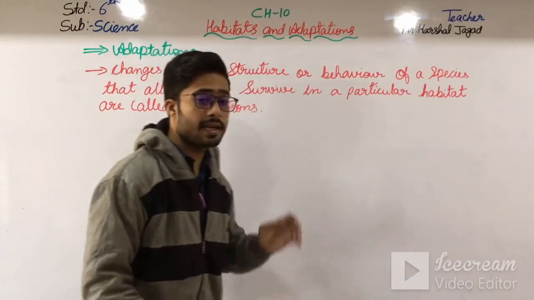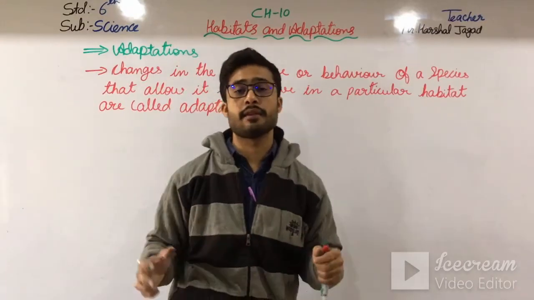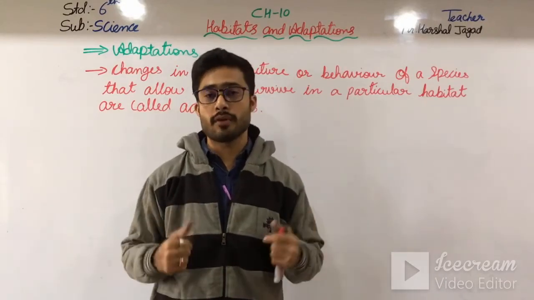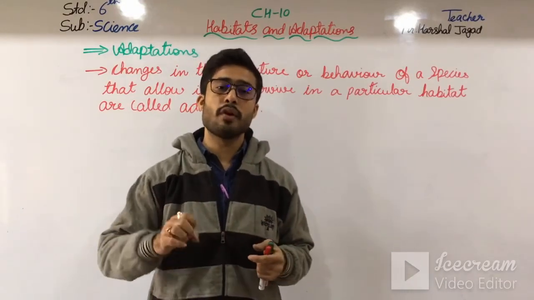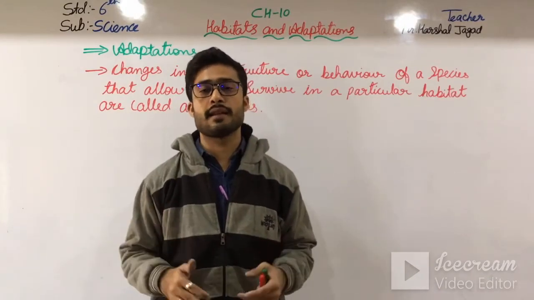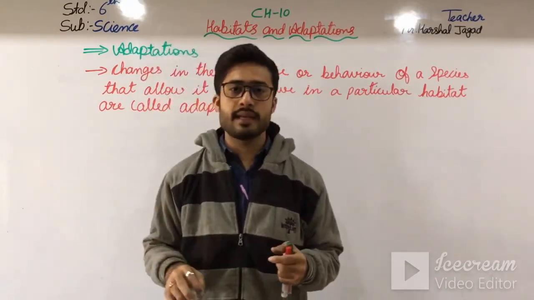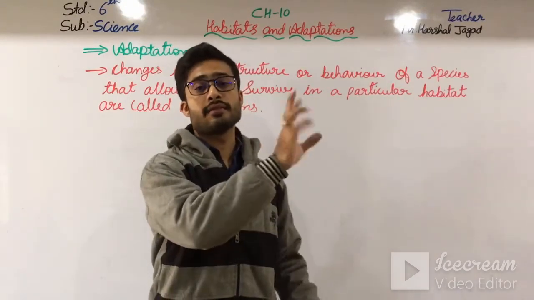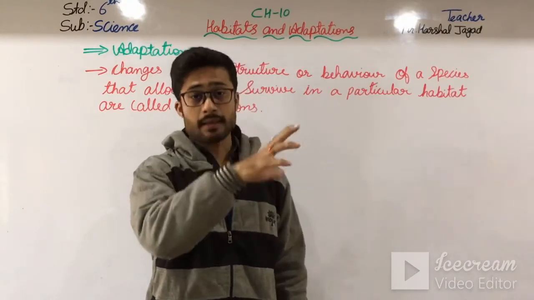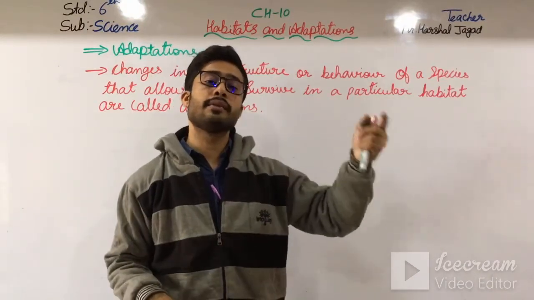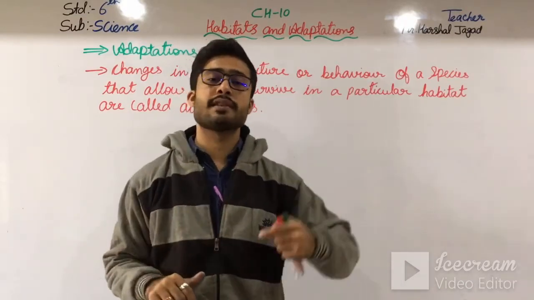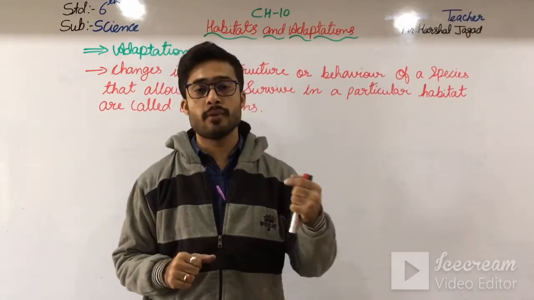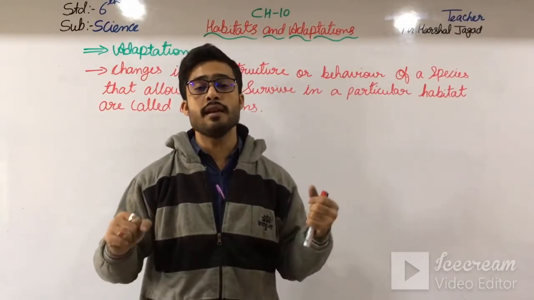Means we are living here, so this weather and conditions and humidity and atmosphere are suitable for our body. Why? Because we are living here since birth. When we are born, we keep living over here. So the people who are born in Jammu Kashmir will adjust to their temperature and weather conditions over there. So what happens? They can live there only and we can live here only. If we just go there, then we feel very cold. And if they come over here and live here, then what happens? They will feel very hot.